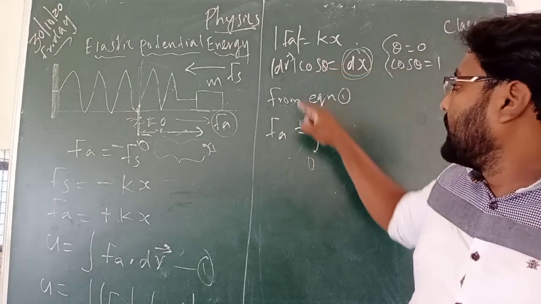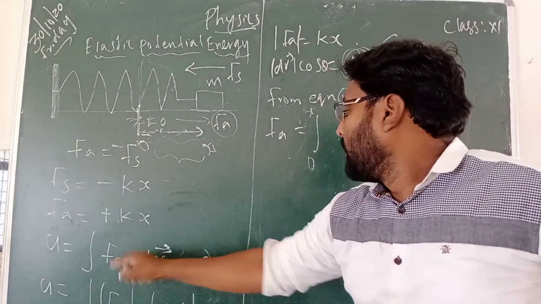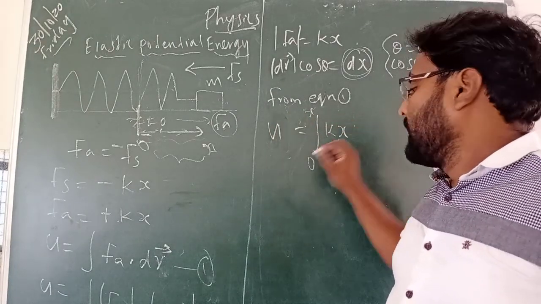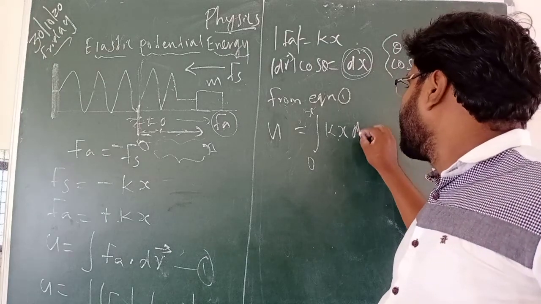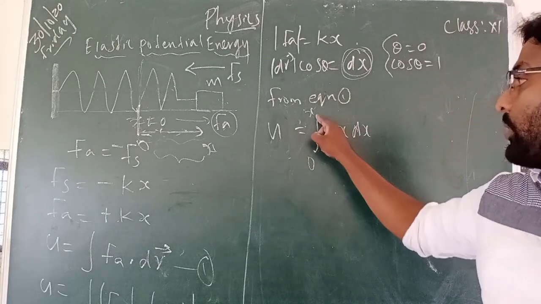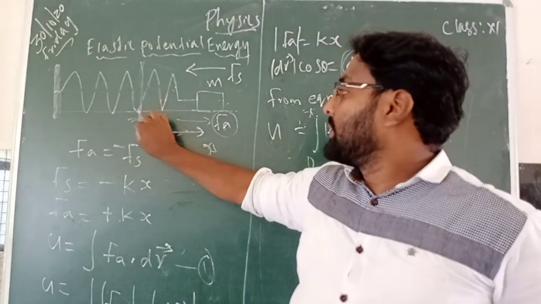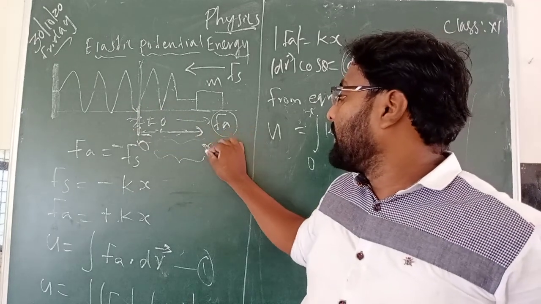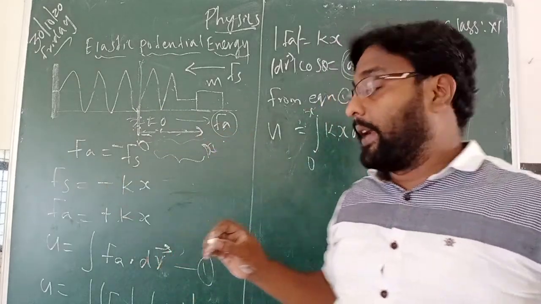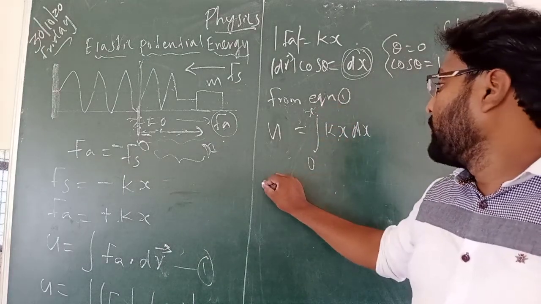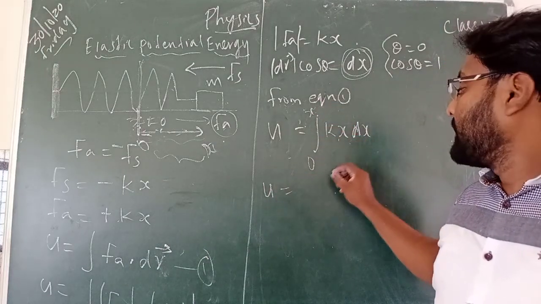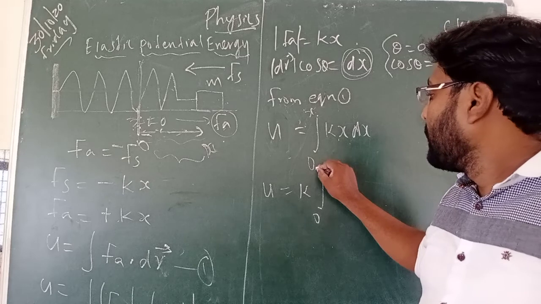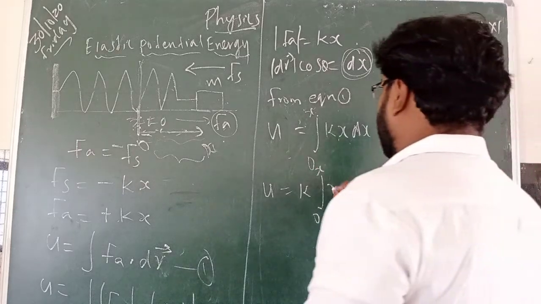This we are integrating to find the whole displacement. So now U is equal to, Fa means Kx, then dr means dx, with limits 0 to x, because from the equilibrium position the potential energy is 0 and it is displaced by a distance x. For that whole distance we are finding. Now 0 to x. So U is equal to, we can integrate this. K is a constant, take it outside, integral from 0 to x of x dx.